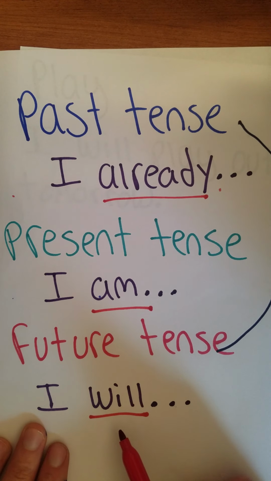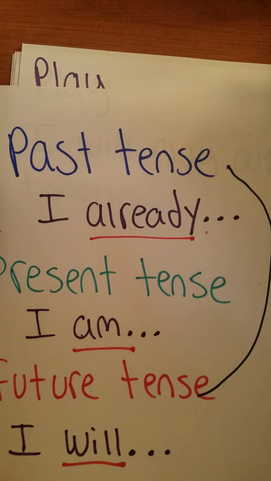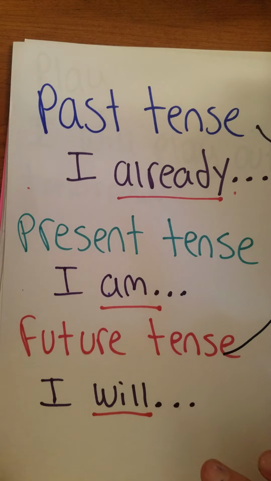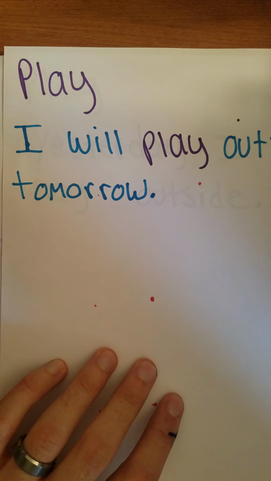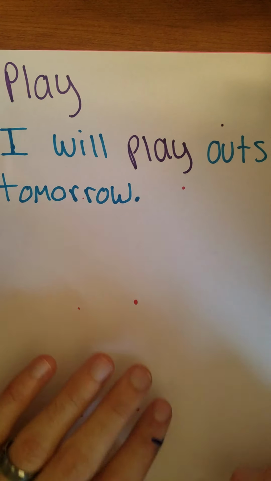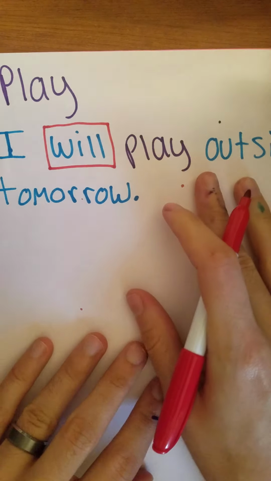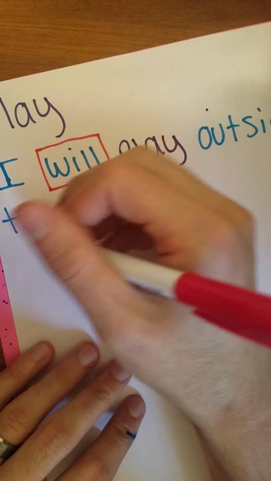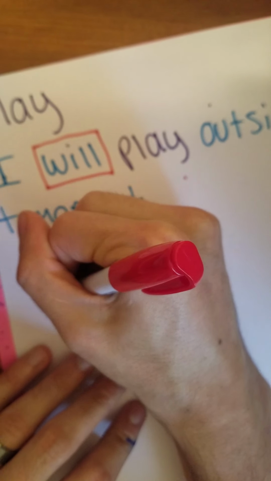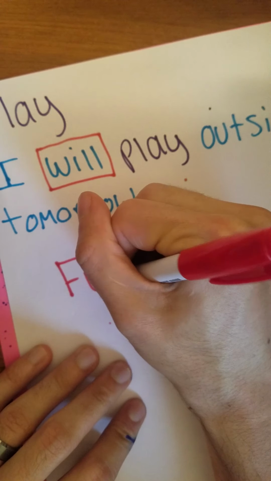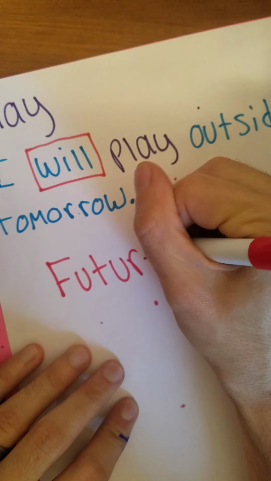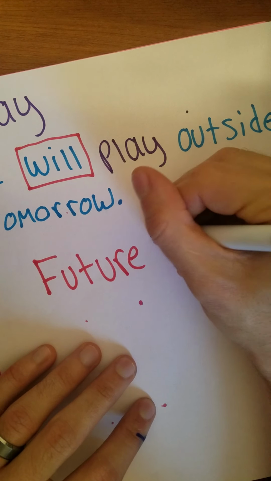So that term I will gives us a good clue that it's a future tense action. So this sentence is written in the future tense.